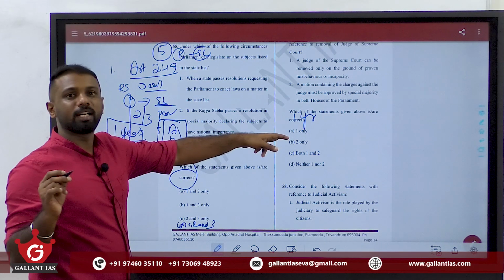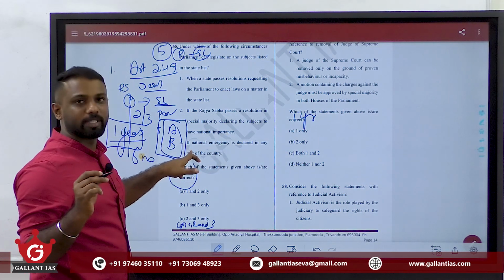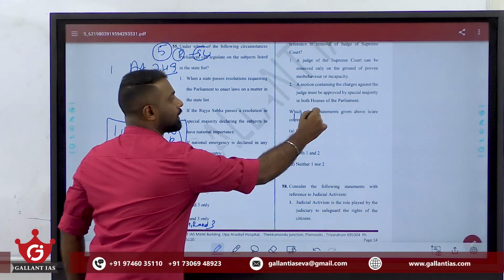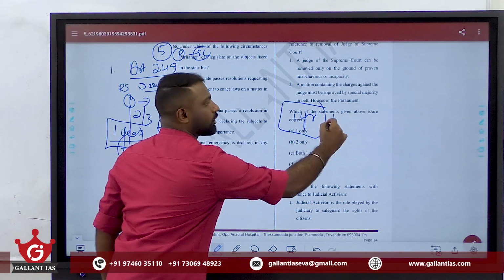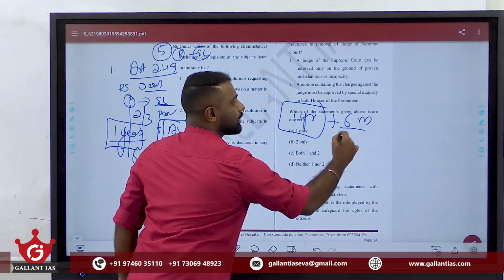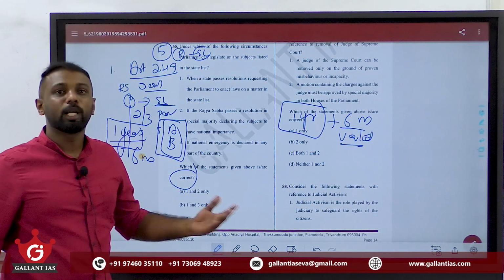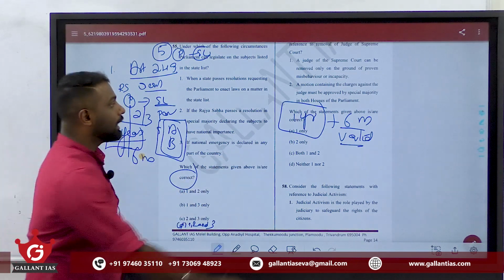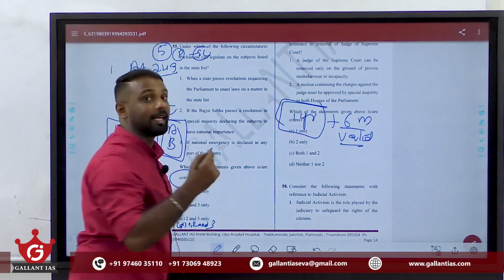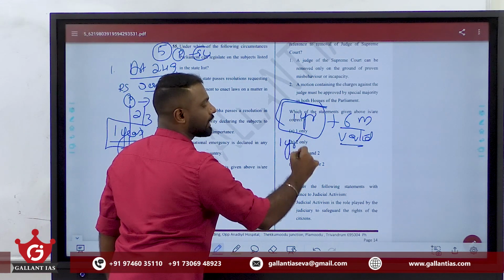So within this 1 year, the laws must be made by the Parliament on this respective subject. Clear? And when the resolution comes to an end, from that moment onwards till the next 6 months, that law will be valid. After that, the law will automatically cease to operate.